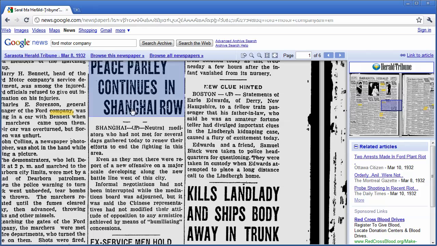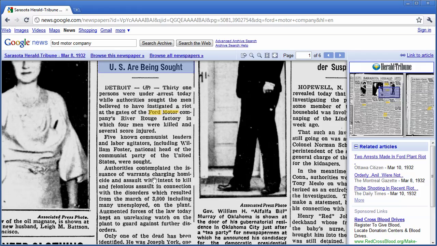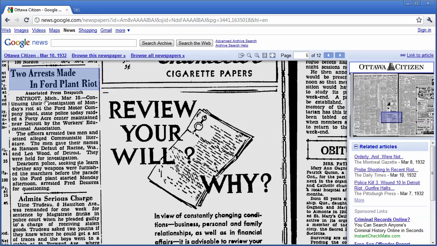And so I can use this not just to keep me abreast of current news, but I can use it as a great research tool. I can research various topics and find archived newspapers and read them. So using Google News is an excellent source for research and for keeping on top of current topics. And you can also see here there are other related articles that you can cross-reference when you're using Google News.